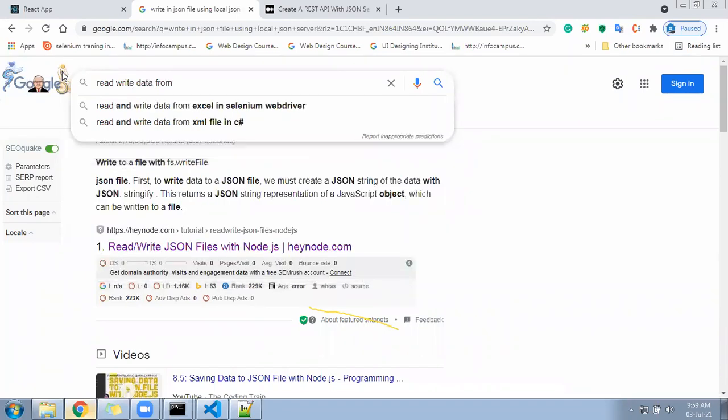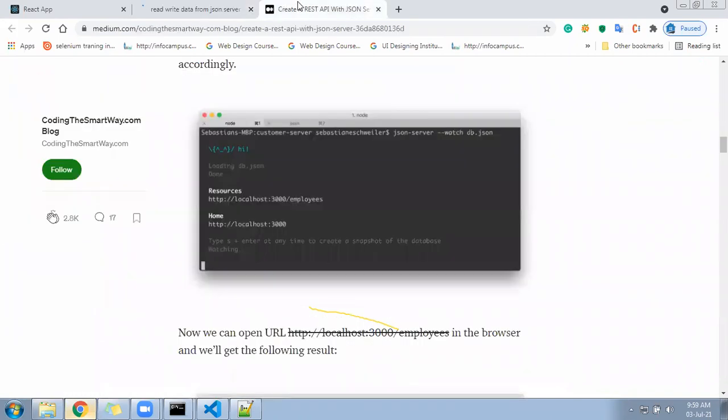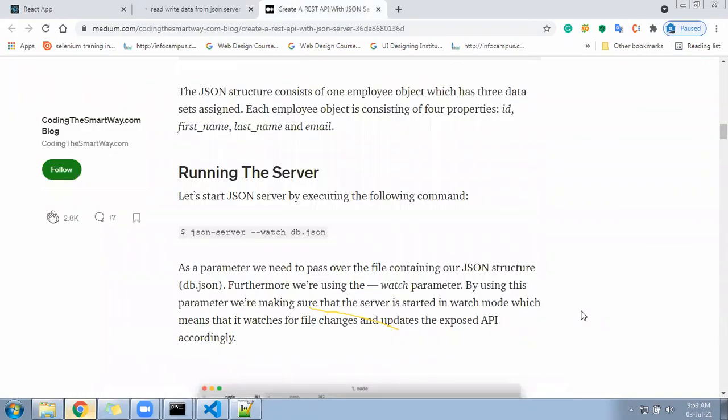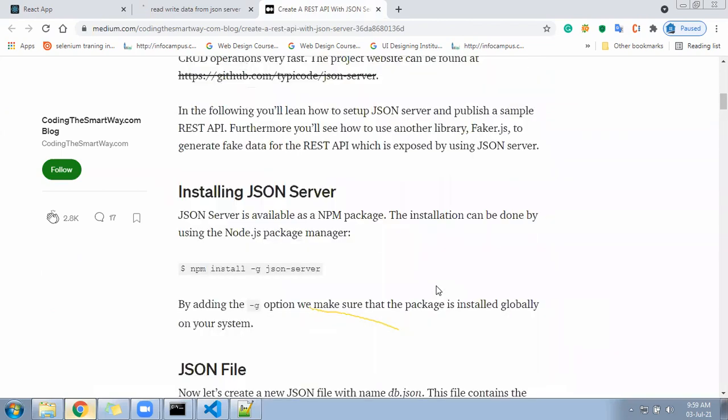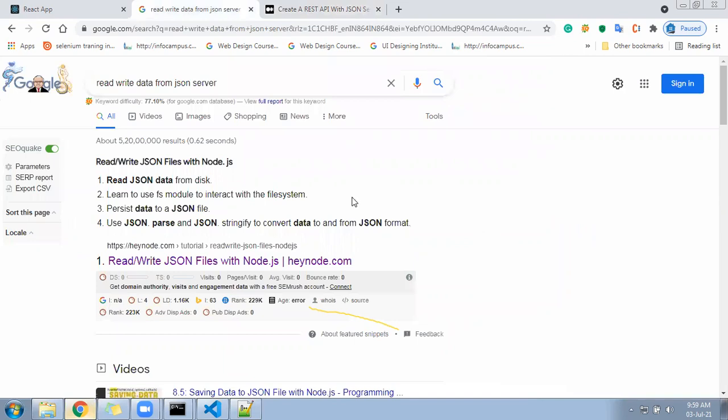So in that JSON tutorial, creating a fake REST API with JSON server, there is some code. Yes, where? Not this one, so back. All one fake API.